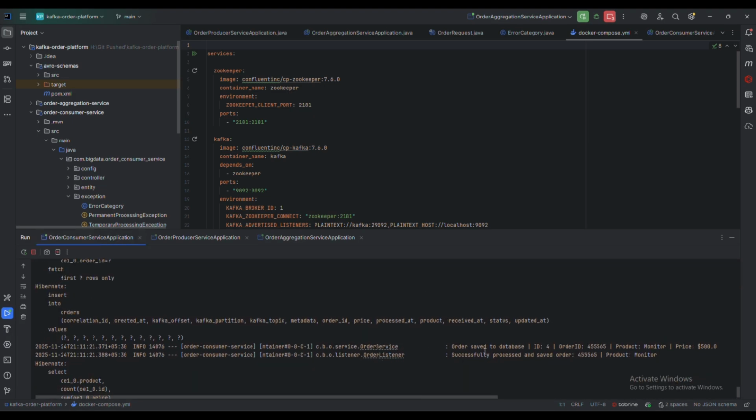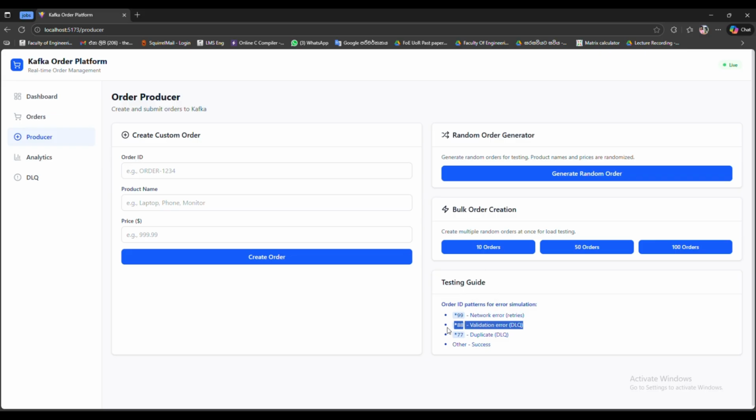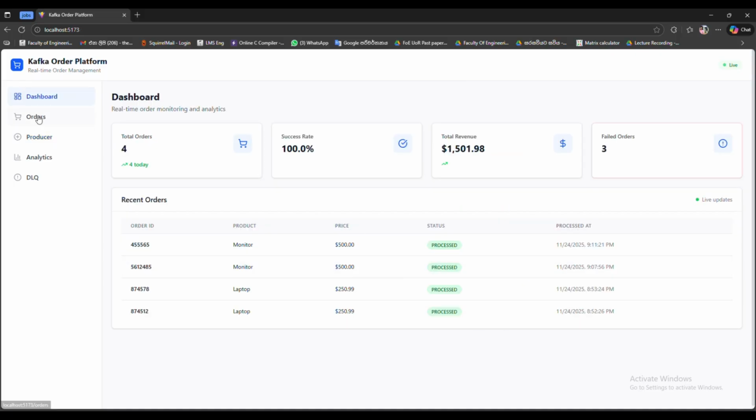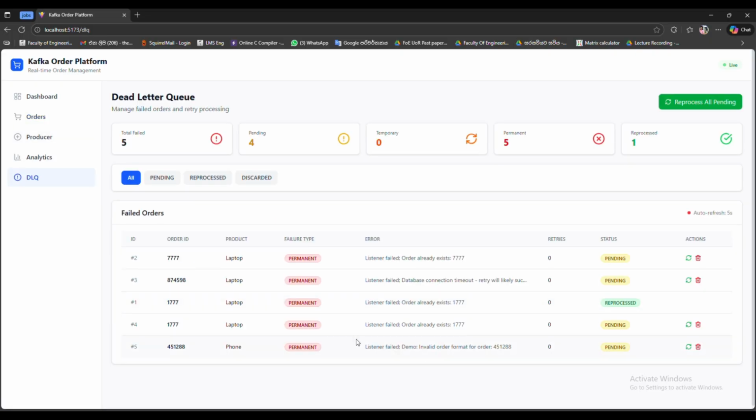These are the backend logs. All analytics are updated and all analytics are correct. Let's make an order that has a permanent issue. It is successful on the producer side, but it does not show in the dashboard in real time as it is not a successful order. But it shows as a failed order in the DLQ, and it shows that this happened because of an invalid format issue.